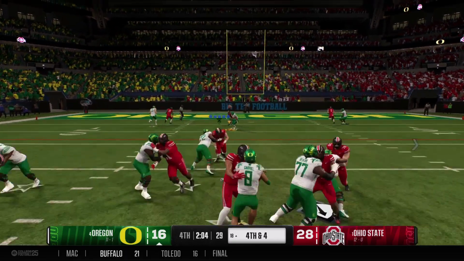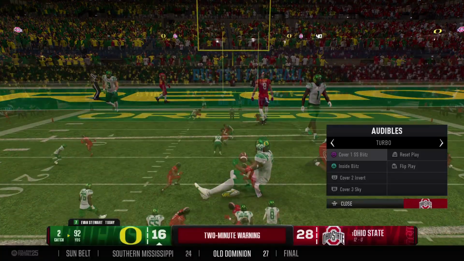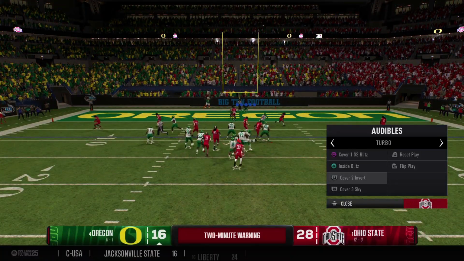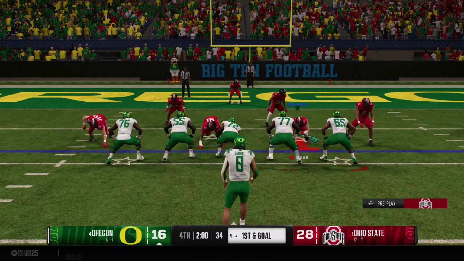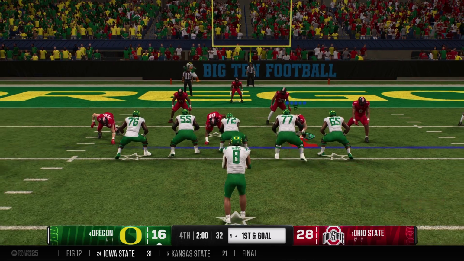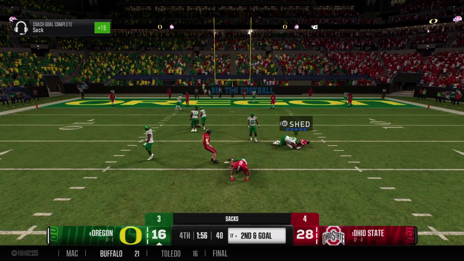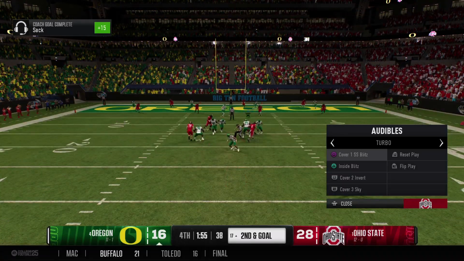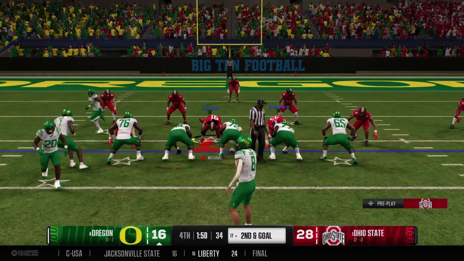There's the snap, and he's looking to throw. It's complete. That's enough for a first down. And the tackle is made, but the offense now is set up. 1st and goal from the 9. Well, that's exactly when you want to go to your little slot receiver, right? He gets a one-on-one. Junior steps up and makes an impact play. They'll have to hurry now. 2nd down with the clock ticking.